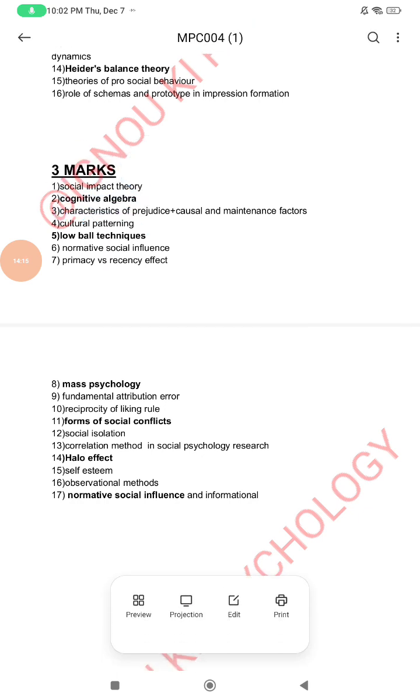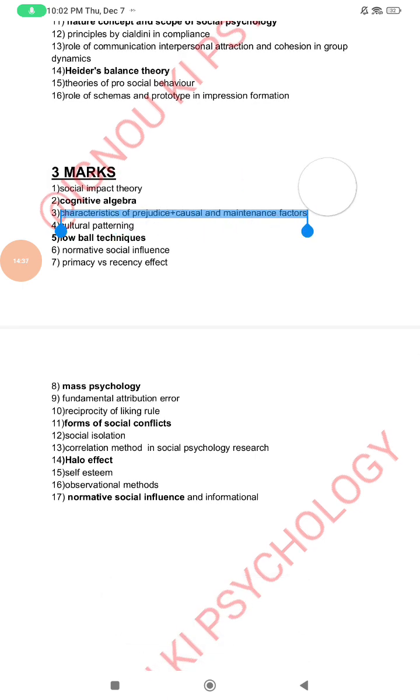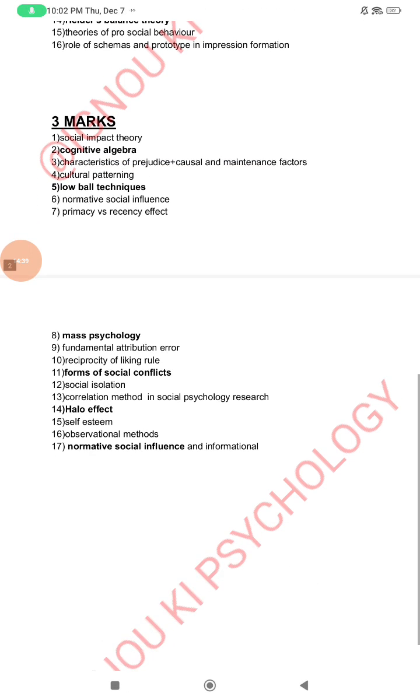Then question number 2, cognitive algebra. Cognitive algebra is a class of functions that are used to model the integration process. It is basically a cognitive aspect, that in cognition there is a valuation, integration and response function. So this cognitive algebra is all about integration of information. Question number 3, characteristics of prejudice, causal and maintenance factors. We have seen this. Prejudice is very important. Please prepare well.